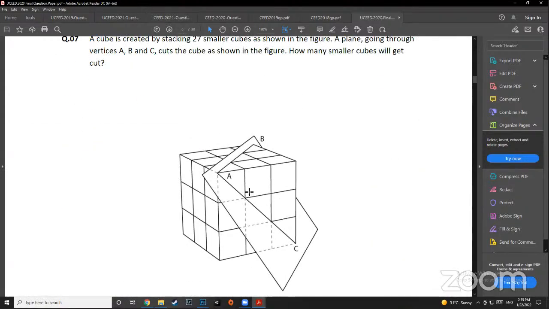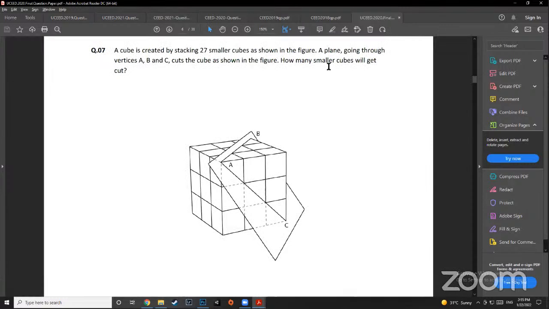Okay, 7. The key here is you will think that basically the question is asking how many cubes are being cut. So we know that this is being cut, this is being cut, this is being cut, this is being cut, this is being cut, and probably there's one cube at the back that we can't see, which is also being cut, right? But also remember this cube. Can you see this cube? This cube is not being cut on the top, but it is right at the corner.